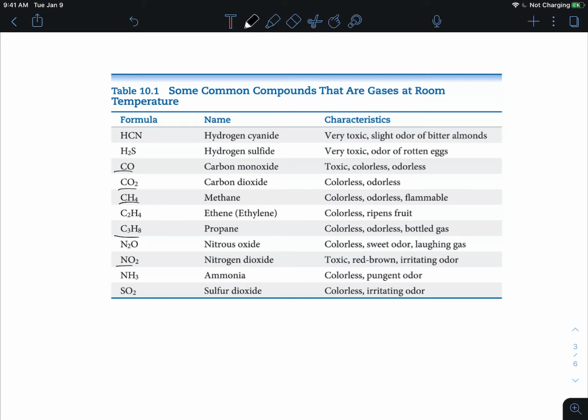that don't have a lot of interaction between the particles. So when we talked about polar covalent compounds, if you look, most of these are not. Some of them are, but most of them are not.